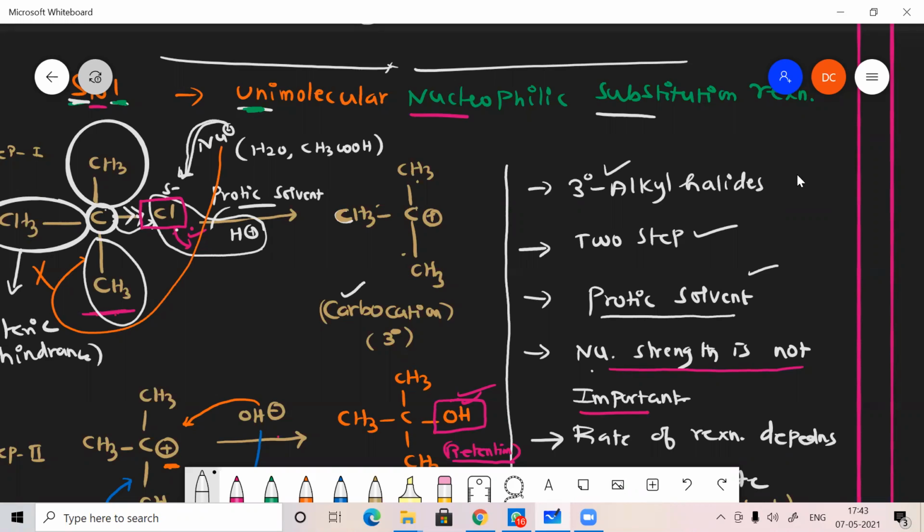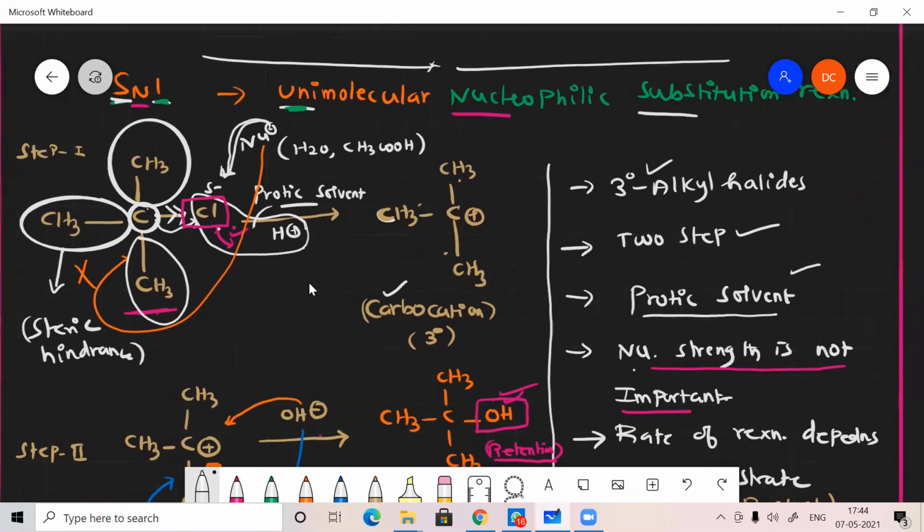Why? On the front side, the repulsion will be there because the halogen, Cl, is there, and the nucleophile is there. Both have similar charges, and same charges repel each other. And one more thing, on the backside we can have a chance, but the attack is not possible because of steric hindrance. The bulkier groups will not allow the nucleophile to attack. That's why we need to reduce the strength of the nucleophile in the presence of a protic solvent.